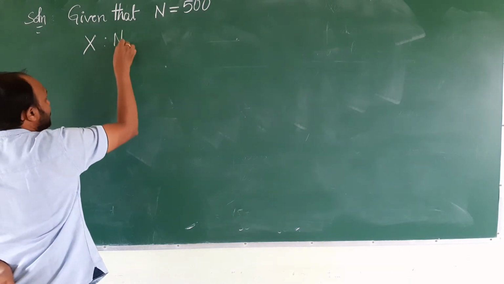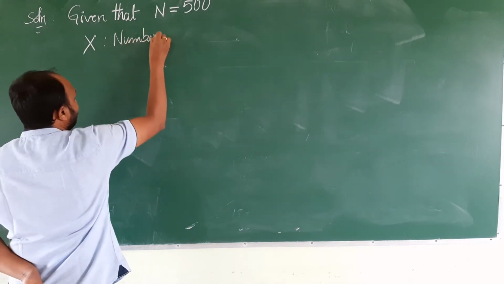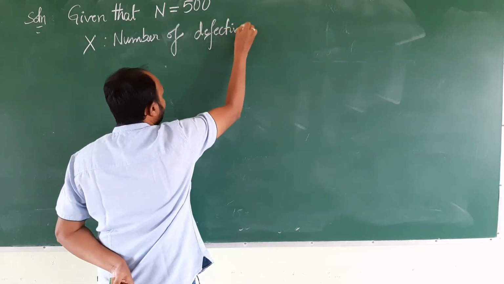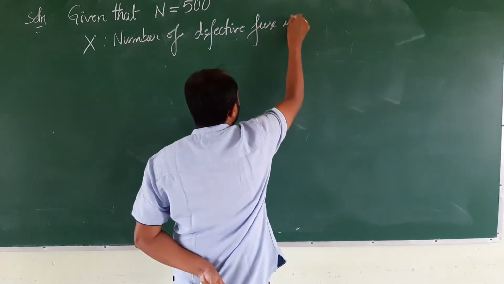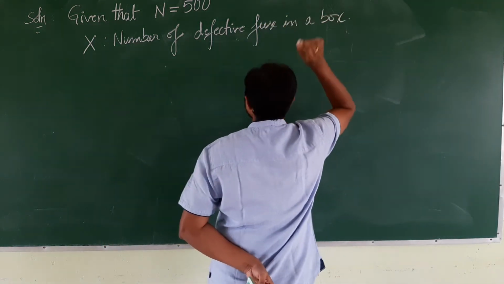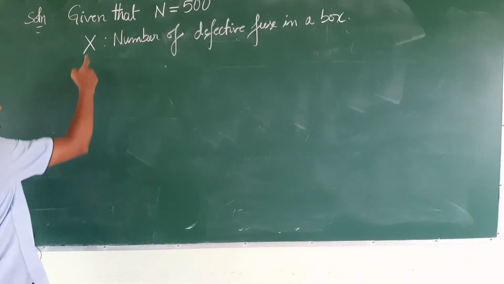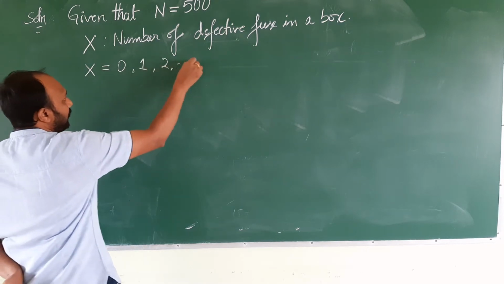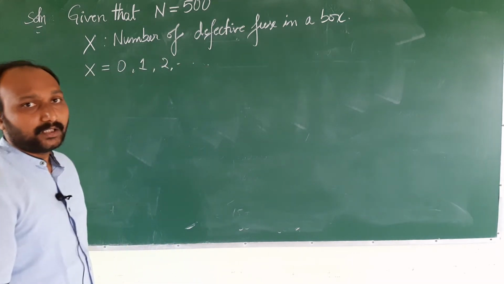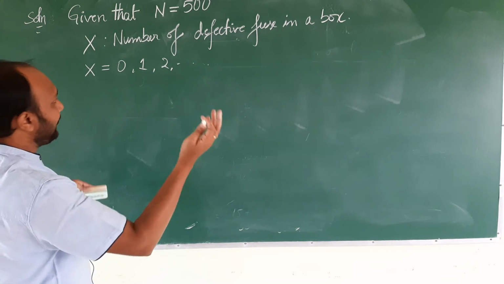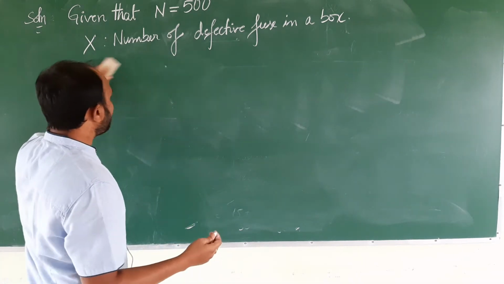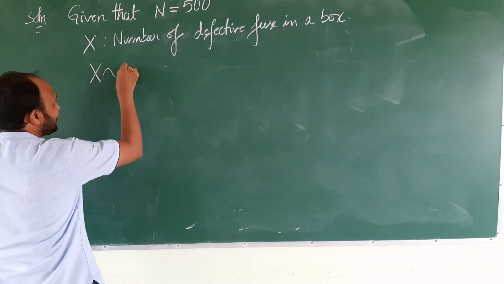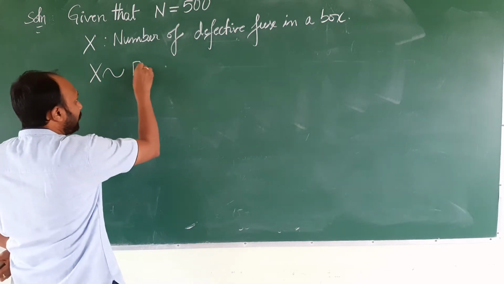X indicates the number of defective fuses in a box. In one box, how many defective fuses are there? That is what X indicates. So, X can take the value 0, it can be 2, it can be 3, it can take any value. But please notice here, X is behaving like a binomial distribution.